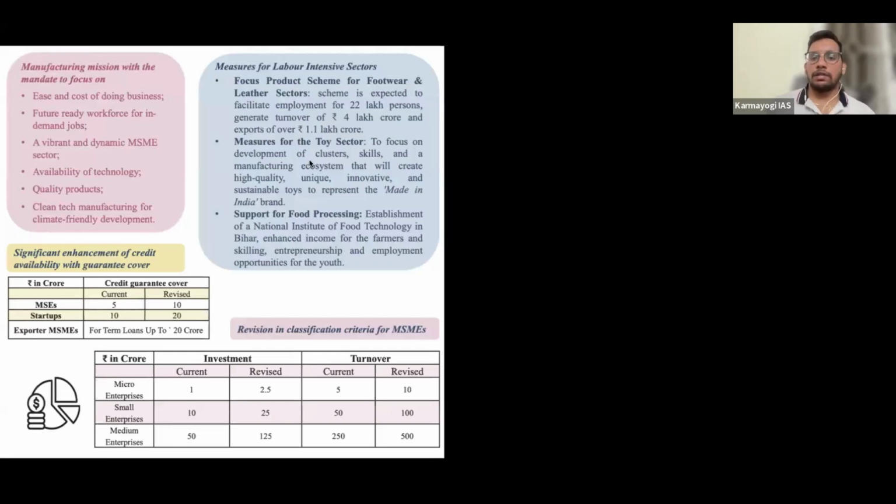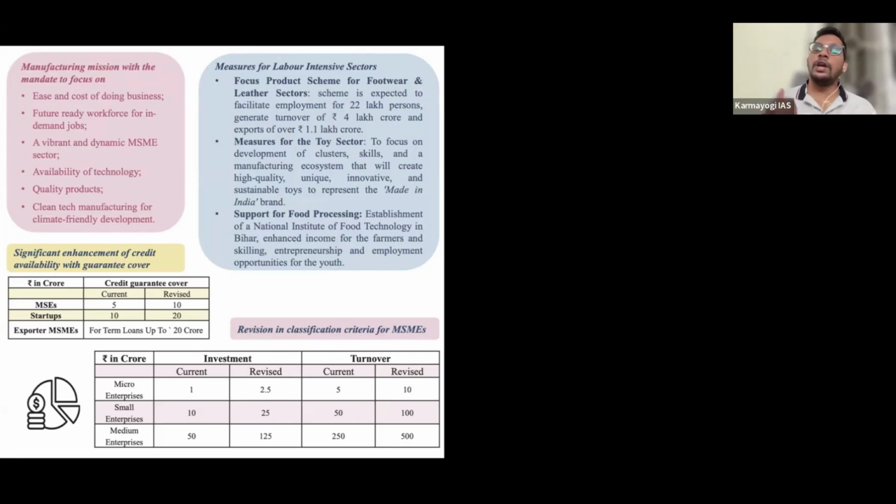And the toy sector, there was no specific mention of how much they are going to give, unlike the last budget. See, some 5 to 10 years before, we were importing a lot of toys from China. But if you see now, a lot of toys have a stamp of made in India. That means we were able to achieve it. Last year's economic survey also mentioned clearly that in the toy sector, we were able to invigorate it and grow it in a very good manner.